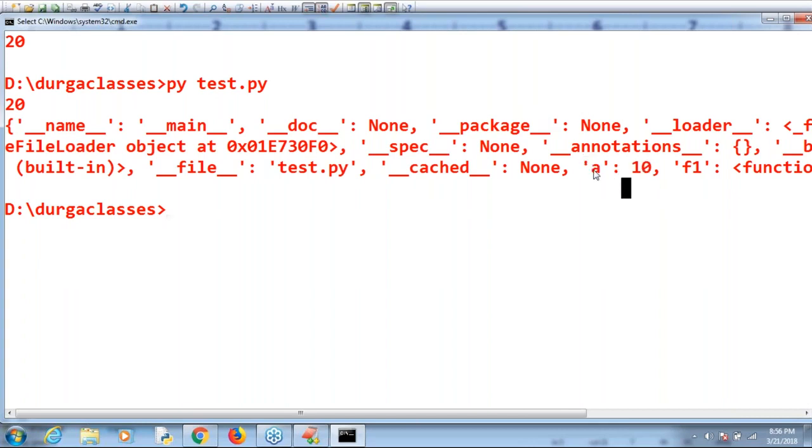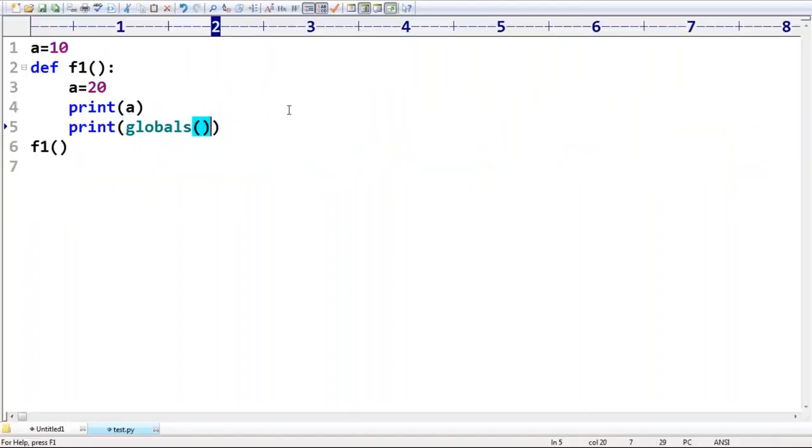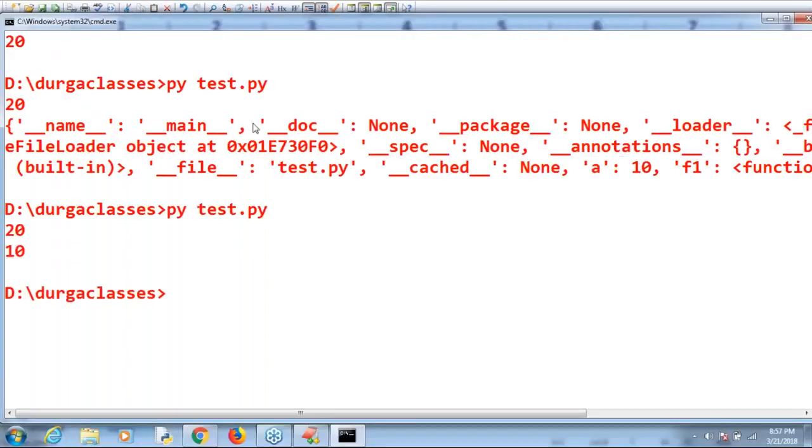Yes, sir. Now, in that globals, I want the value of A. Sir, this is the dictionary. In this dictionary, what I want is the value of A. Are you getting the value of A? In this case, the local variable would come. In this case, the global value is going to come because it is the key. It is the dictionary. In that dictionary, the key is A, then the corresponding value comes by default, sir. Now, observe carefully, 10 is going to come.